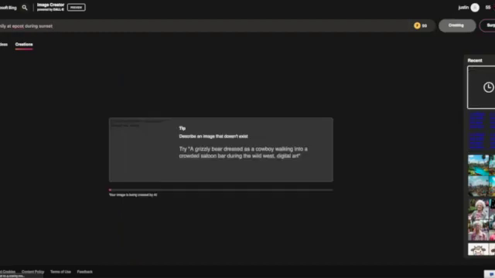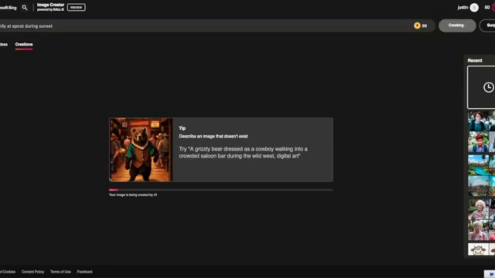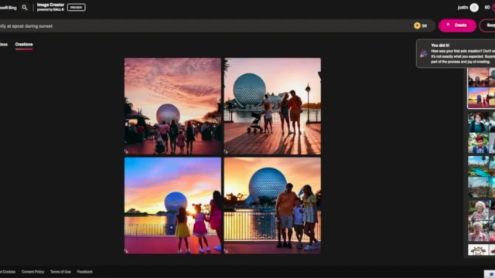It is not as good as Midjourney, but you can see here I put in a very simple prompt: show me a family at Epcot during sunset. You can see it takes a second here. It produces a little bit faster than Midjourney does, but it doesn't quite do as much. It's not that these are bad details, but everything is just slightly off. If I did the same prompt at Midjourney, I would get more photorealistic images.